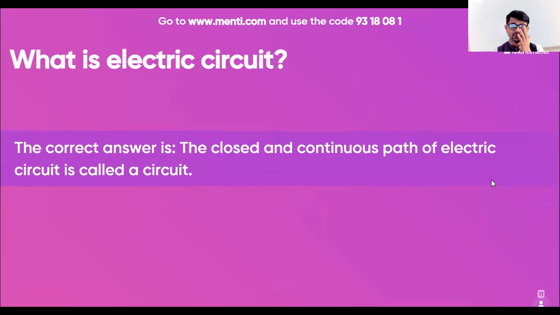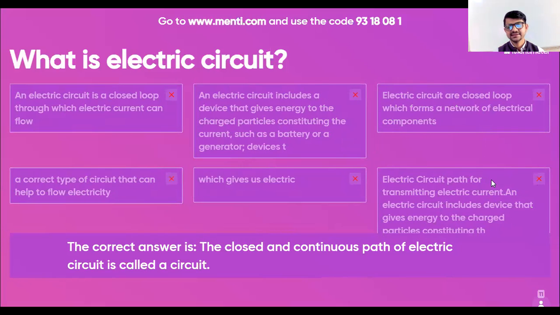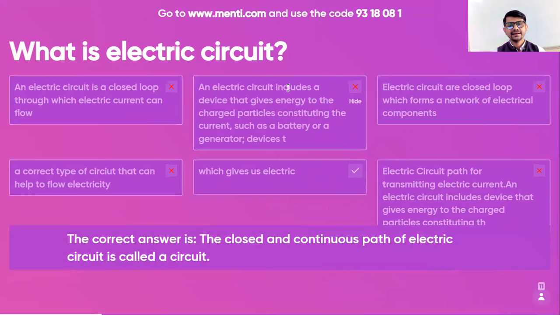The correct answer is closed and continuous path of electric current is known as circuit. Okay. Closed loop through which electric current can flow. Very good. Electric current includes a device that gives energy to the charged particles constituting the current, such as battery, generator. This is copy paste thing. Yesterday only I have told, no copy paste.